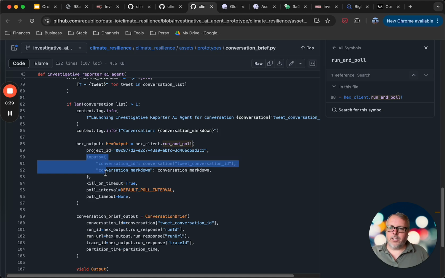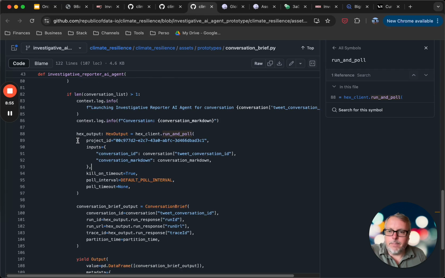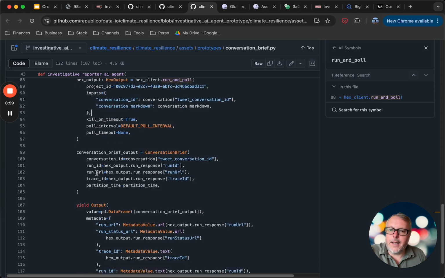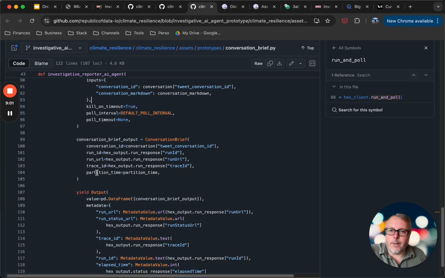If you remember, I needed to pass some inputs to the notebook. So I have my conversation ID, and I have the actual conversation data that I package into a markdown string. And that's it. So I'm invoking my Hex project, running that, and once it completes, then I'm just saving the